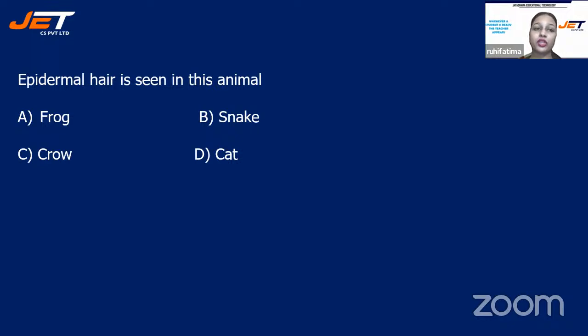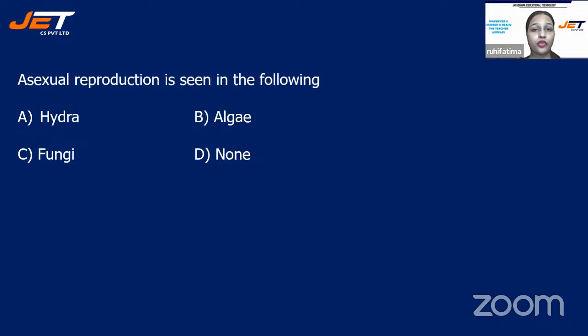Because we are talking about the epidermal hair, it means the animal must be viviparous. So which is the viviparous animal? That is option D, cat. All right. So the correct answer is cat. Those who have opted for option D, they are right.